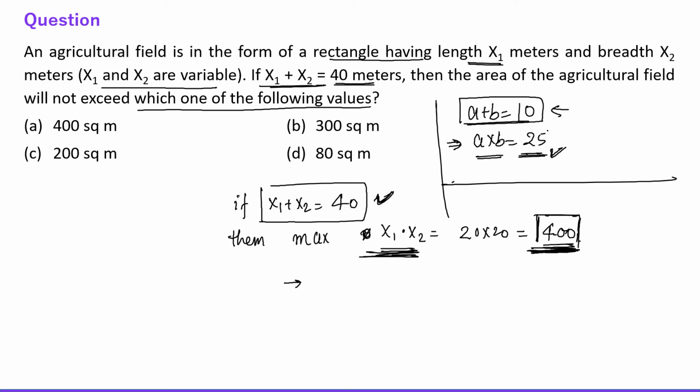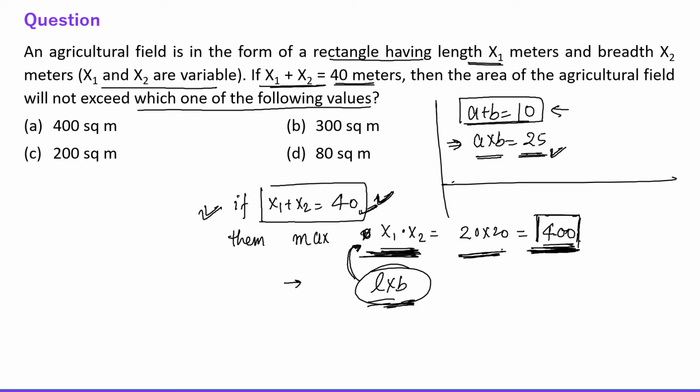Right? So if we have the sum of two numbers and we have to maximize the product, both of the numbers have to be equal. Similarly, here the sum is 40 and we have to maximize the product. Why? Because the area of the rectangle is length into breadth. So the area of the rectangle is the product of the sides, and we need to maximize the product here. The product will be maximized when both of the numbers are equal.